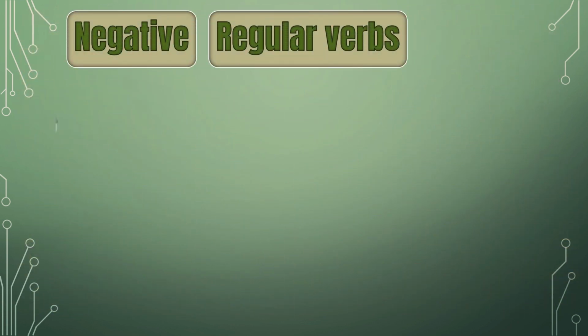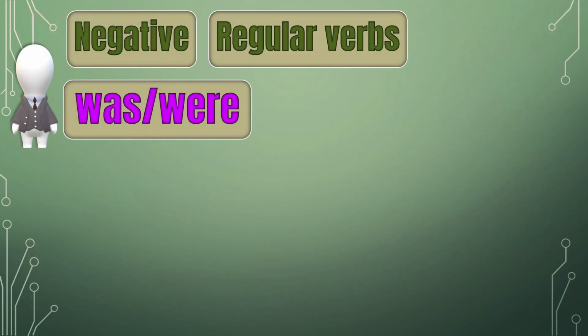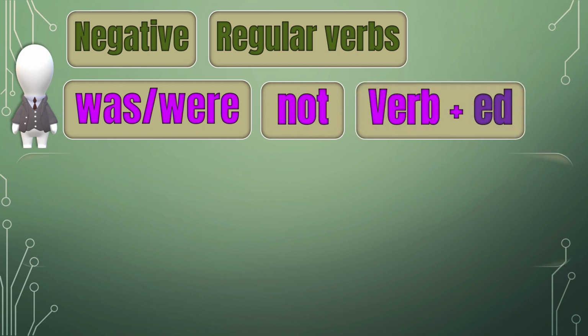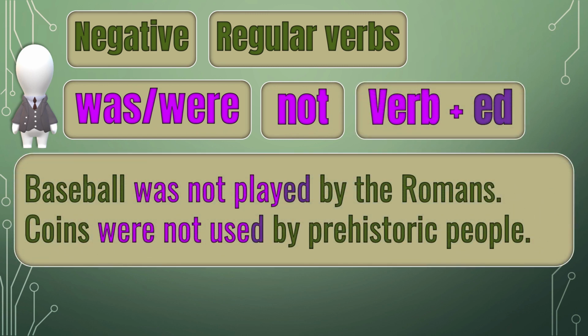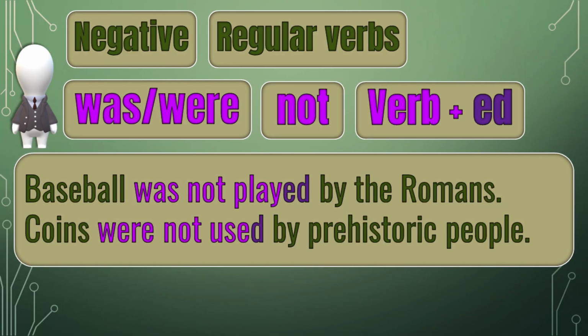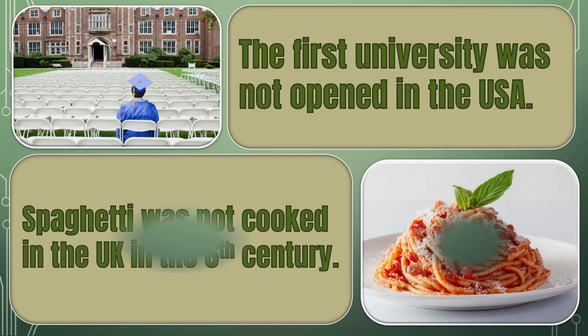To make a negative sentence, we start with a subject, add was or were, then not, and a verb with ed. Baseball was not played by the Romans. Coins were not used by prehistoric people. The first university was not opened in the USA. Spaghetti was not cooked in the UK in the 6th century.